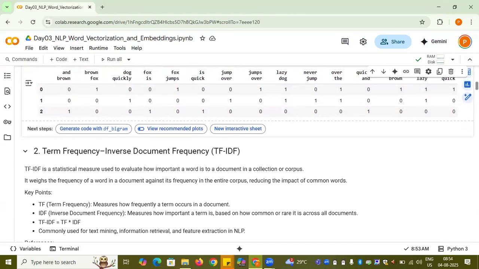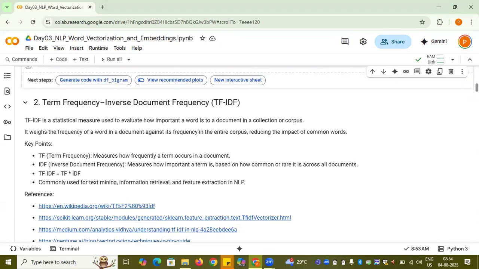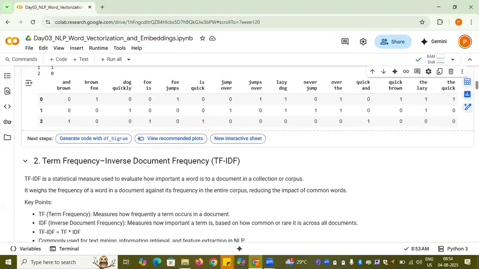Now coming to the term TF-IDF. With bag of words, definitely the problem is that it's based on the frequency, so more weightage is given to the more frequent word. For example, if "and brown" is appearing in all three documents, then there will be a value of 1, 1, 1, right? Suppose you want to build a classifier out of this vectorization.